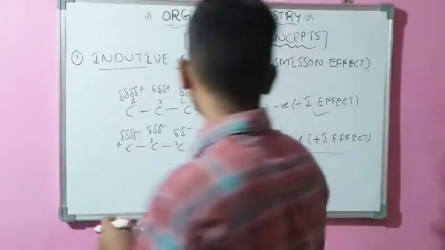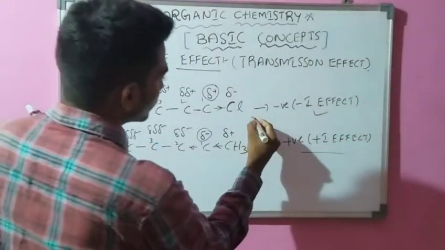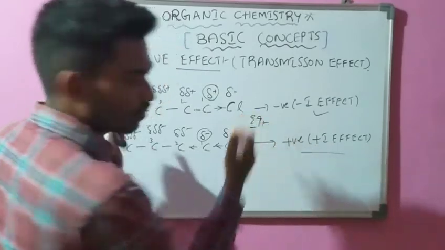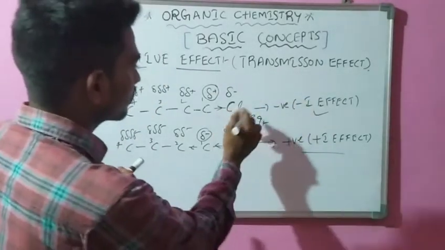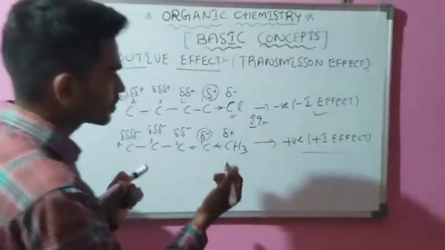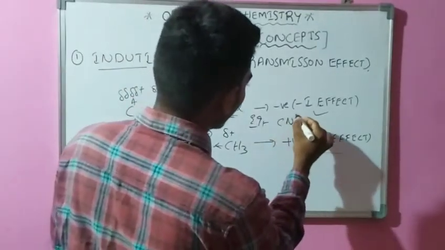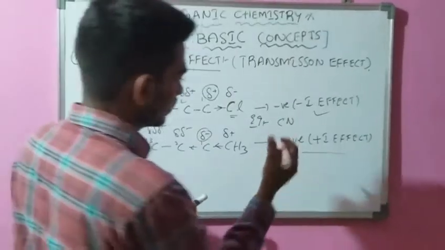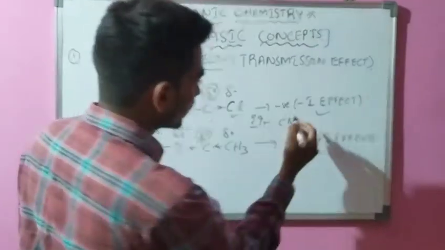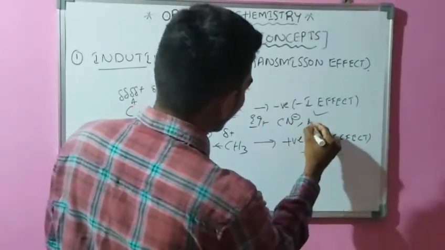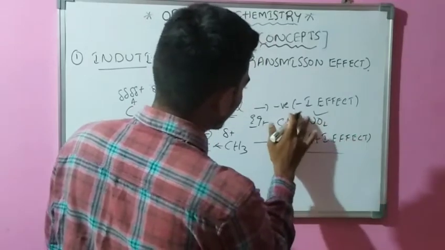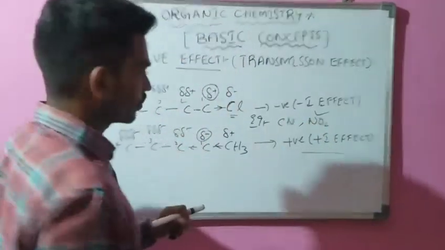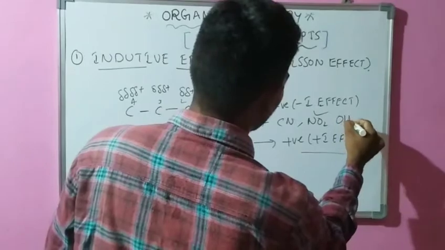Some electron donating, some electron withdrawing groups. For example, in the negative inductive effect, some electron withdrawing groups are CN, NO2 and OH.